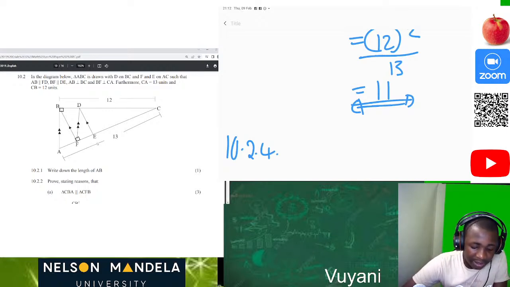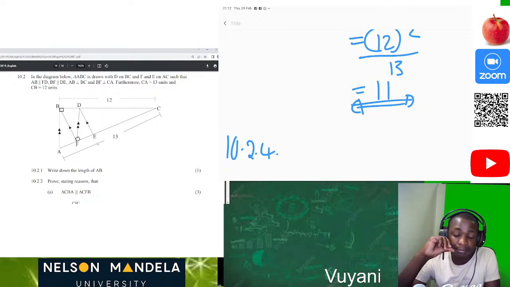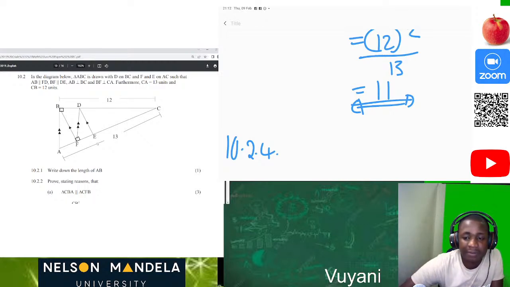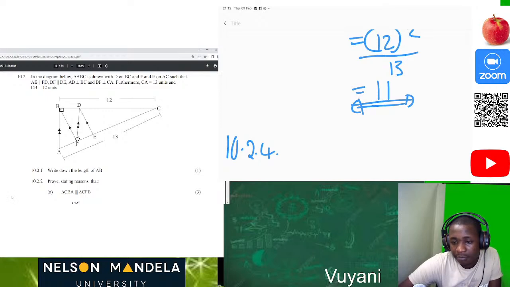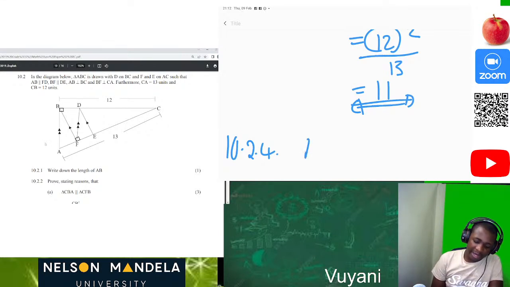What will be the length of AF? Only 1 mark. Someone typed on WhatsApp and said the length of AF will be equal to 2 units.